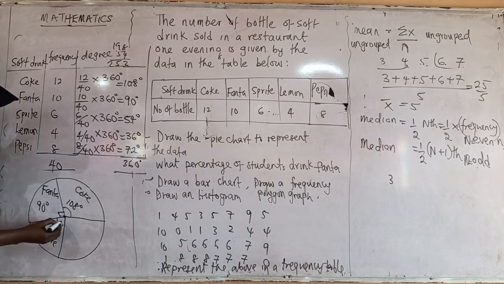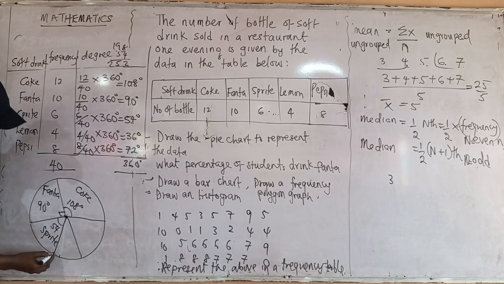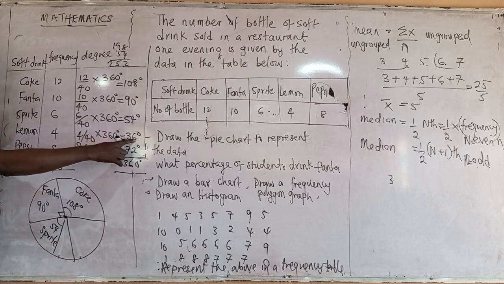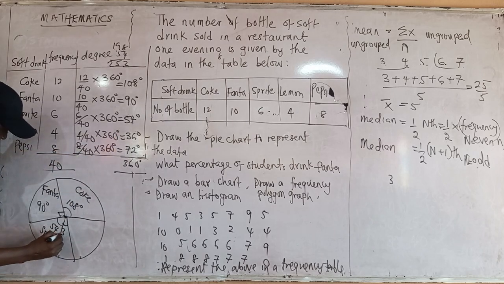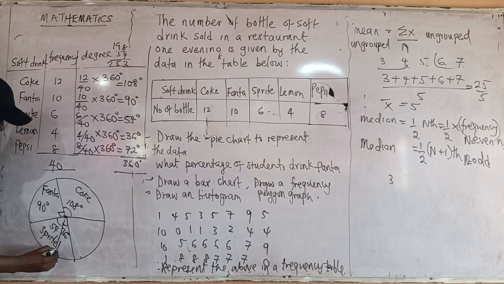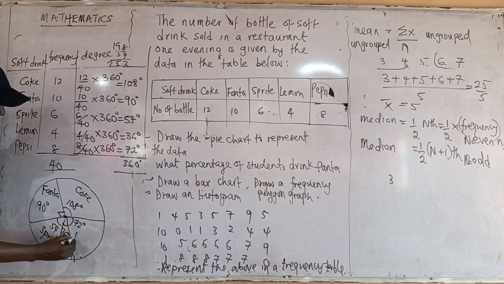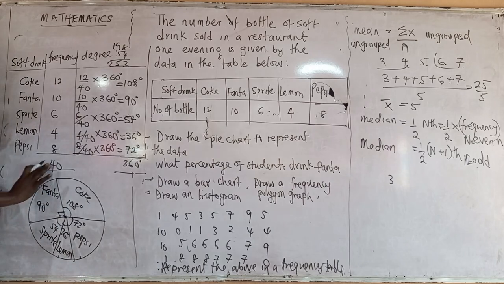You draw 36. 36 should be smaller. 54 should be smaller than 72, so 36 should be smaller. This is 36. So that is Lemon. The last one is with Pepsi. And with this one you have finished the first question.